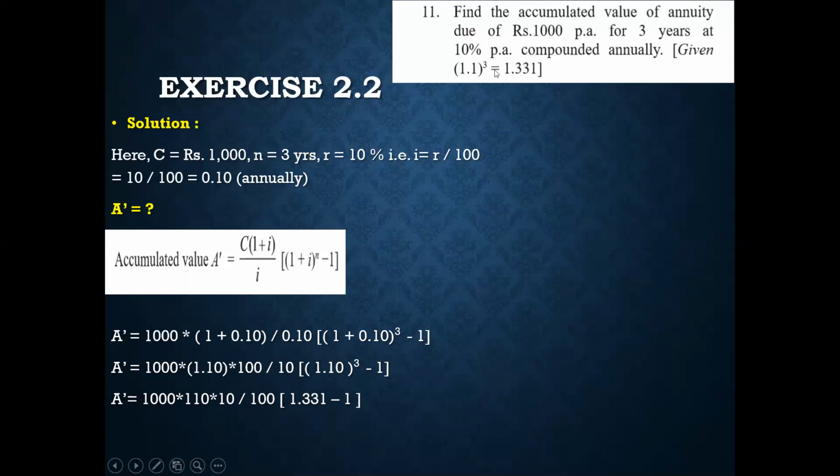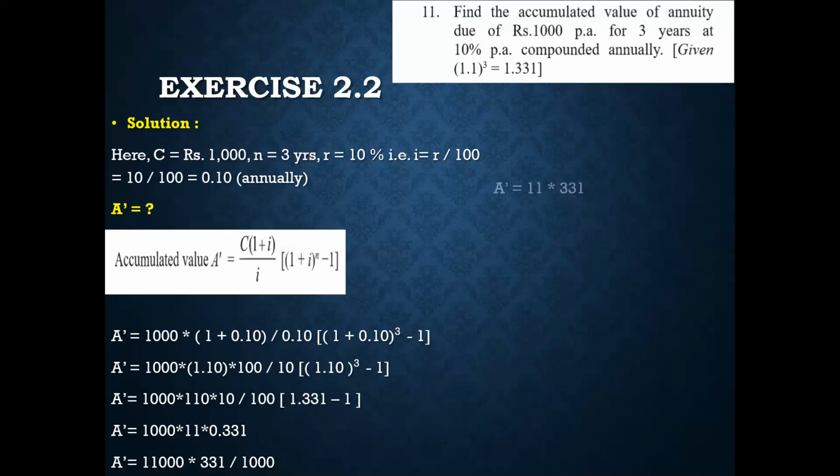The value is given in the bracket, 1.331 minus 1. So A dash is equal to 1000 into 11 on cancelling the zeros, and 1.331 minus 1 gives you 0.331. So 1000 into 11 gives you 11,000 into 331 divided by 1000.